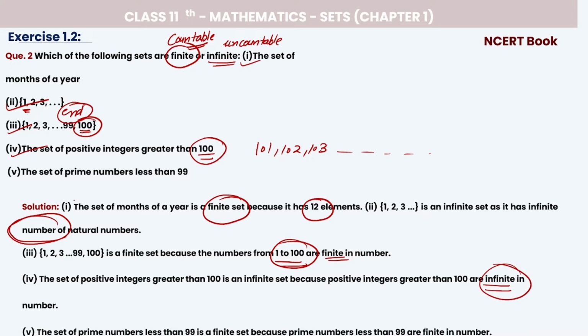Now next is the set of prime numbers. Set of prime numbers less than 99, right? So here the set of prime numbers less than 99 is finite. We can say that prime numbers are divisible by itself only and by 1.